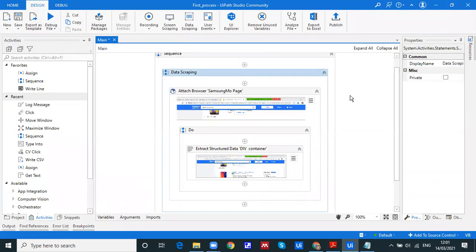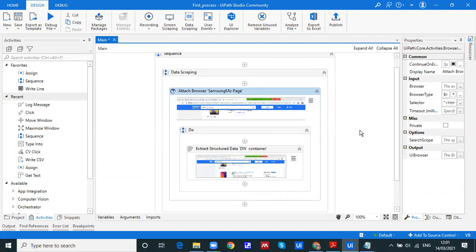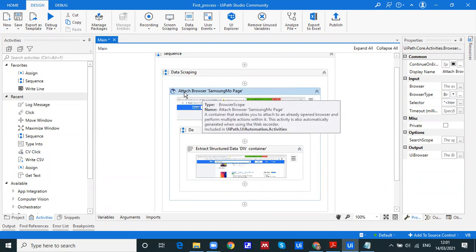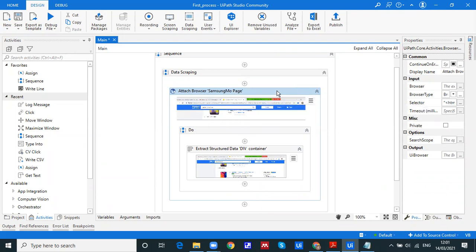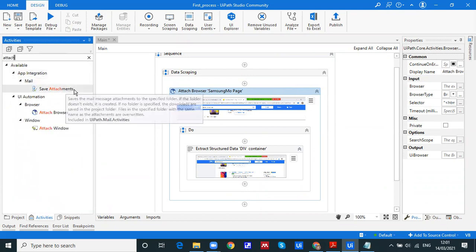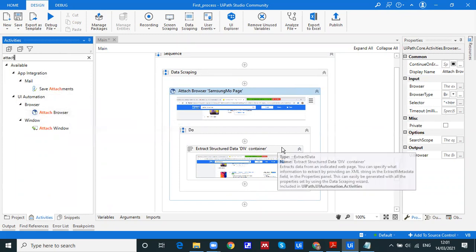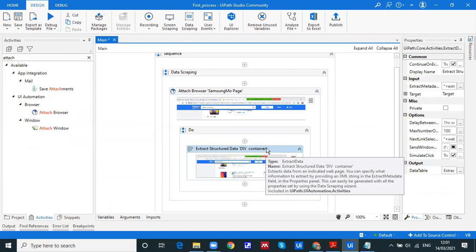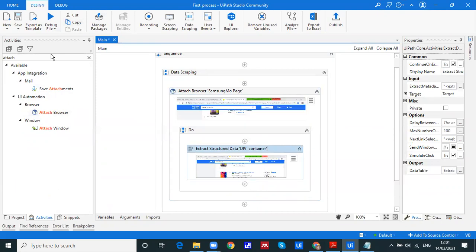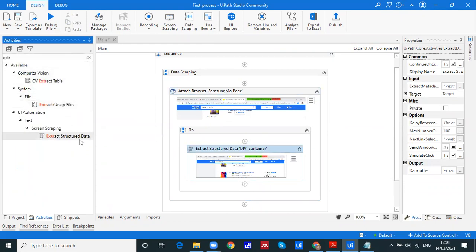So automatically it has done the processing. Can you see this data scraping? It has created one sequence called data scraping. Under that sequence, it has created an attached browser. This is the attached browser activity you can find in the library. The attached browser activity has been taken and it has used one activity called extract data. Can you see this extract structured data? All these are the activities.